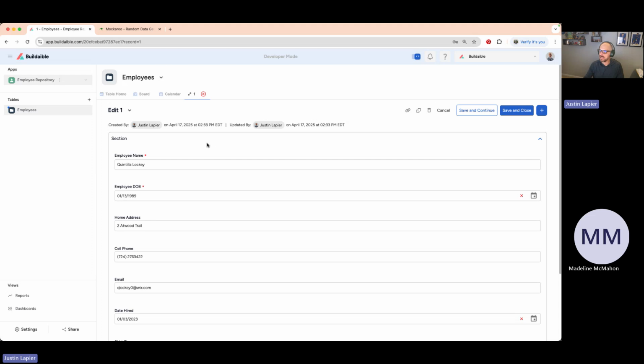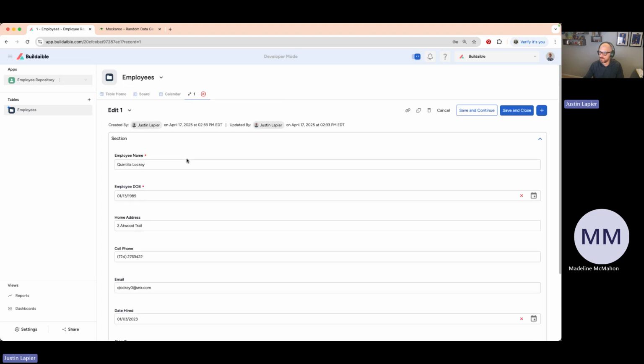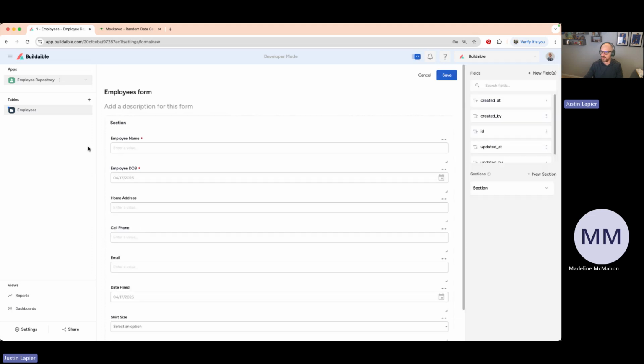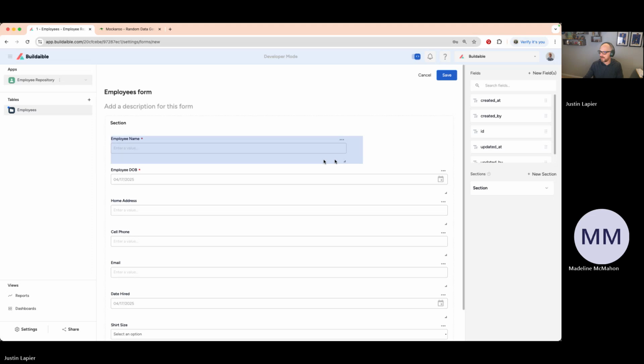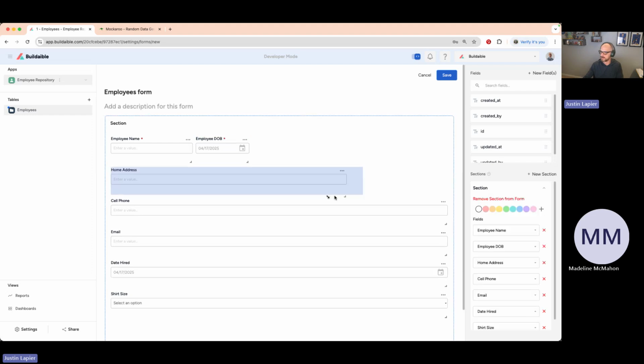Since we have just a little additional time, I've done this on the other office hours, but I'll do it again today. I obviously don't love the look and feel of this form right now because I haven't customized it. While looking at this form, as long as you have developer mode turned on and you're an administrator in the application, you can hit the little down arrow and edit form. That allows you to drag and drop, reduce the size of some of these fields, and clean up how you want the form to look.